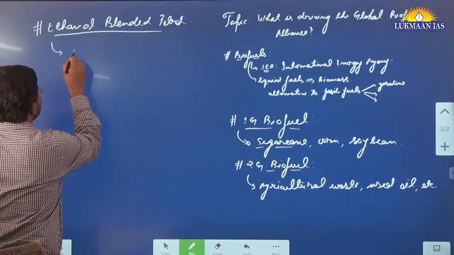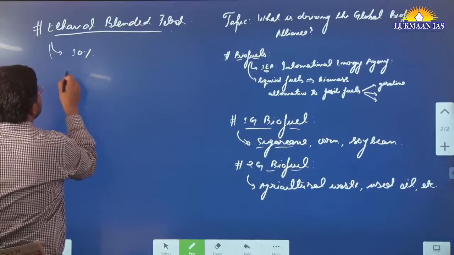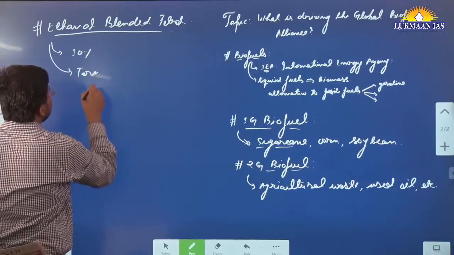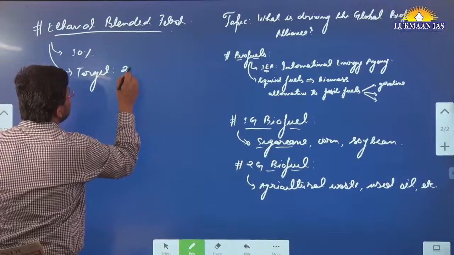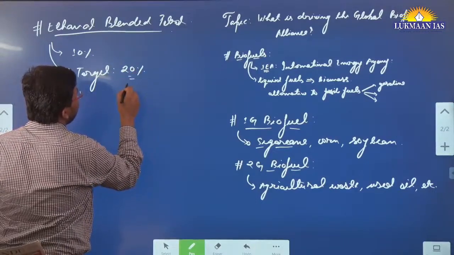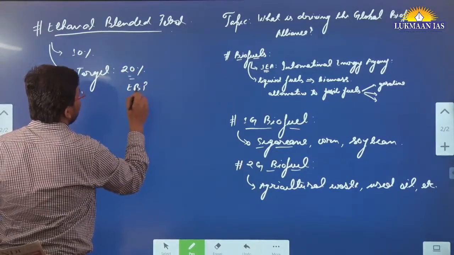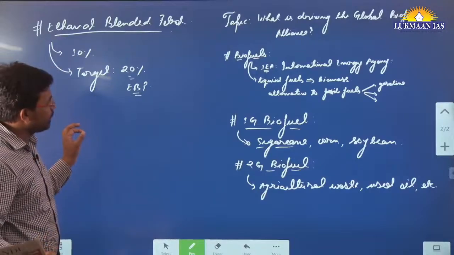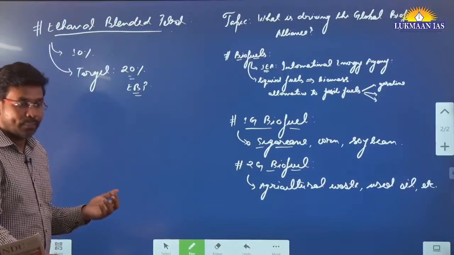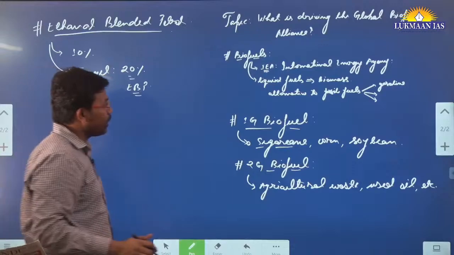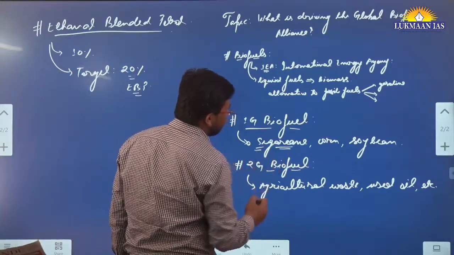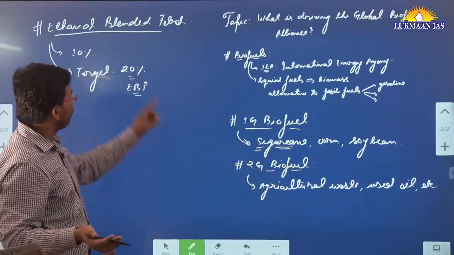But what is the target? The target of the government is to achieve 20% ethanol blended petrol. Largely the government of India has been focusing on diverting sugar cane for making this.